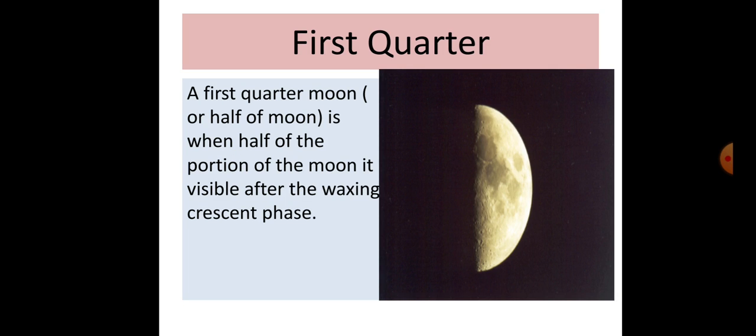Now first quarter. After waxing crescent, then first quarter. That means our lighted part is increasing up to half of the moon. So first quarter moon means when half of the portion of the moon is visible after the waxing crescent phase. It is called first quarter.